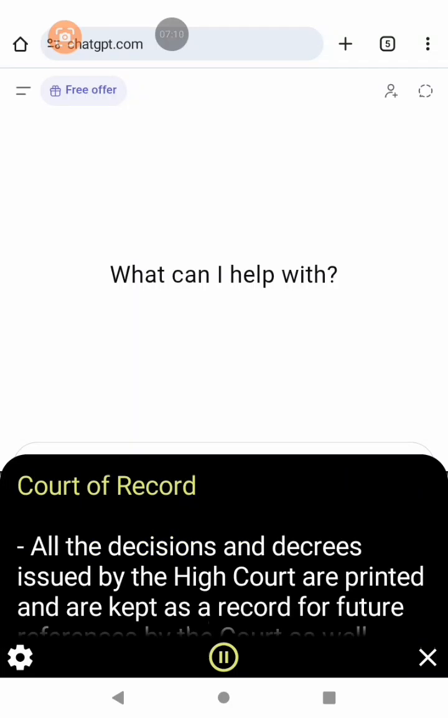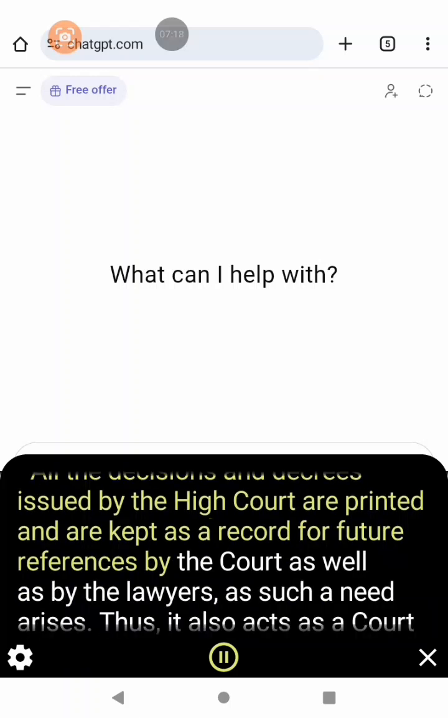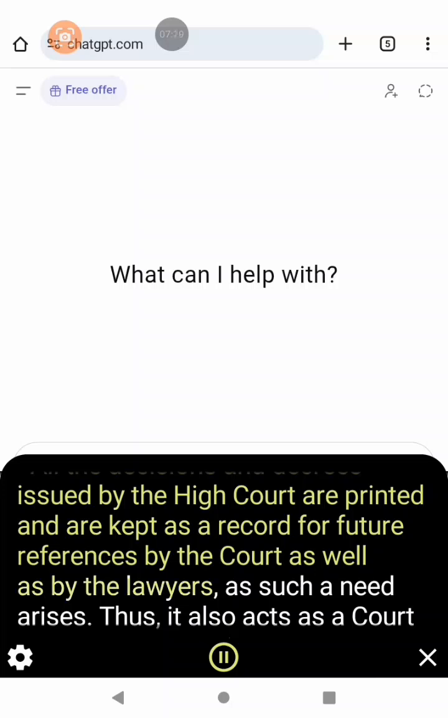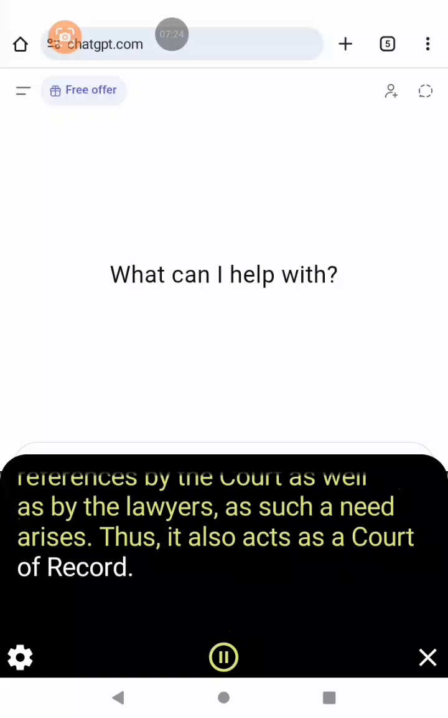Court of Record. All the decisions and decrees issued by the High Court are printed and are kept as a record for future reference by the court as well as by the lawyers, as such a need arises. Thus, it also acts as a court of record.